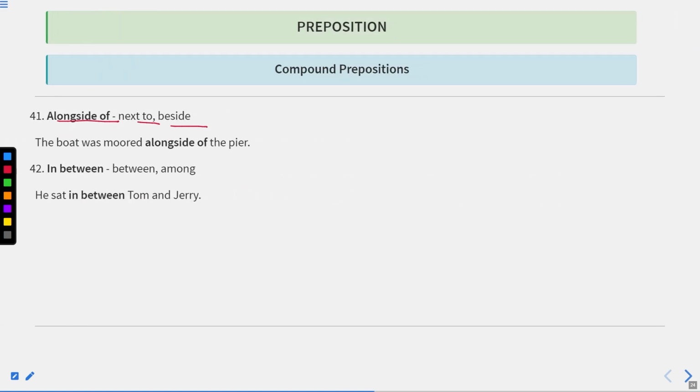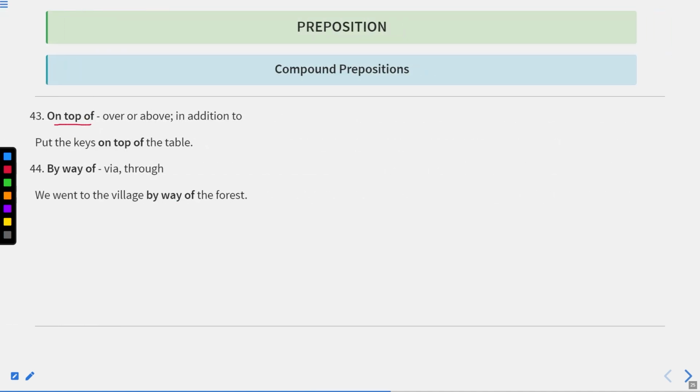Alongside of means next to or beside. The boat was moved alongside of the pier. In between, between and among. He sat in between Tom and Jerry. On the top of, over and above, in addition to. Put the keys on the top of the table. By the way of, or by way of, via or through. We went to the village by way of the forest. It means through the forest.